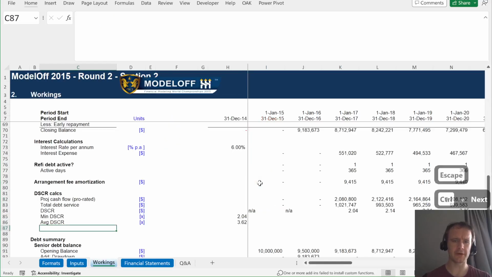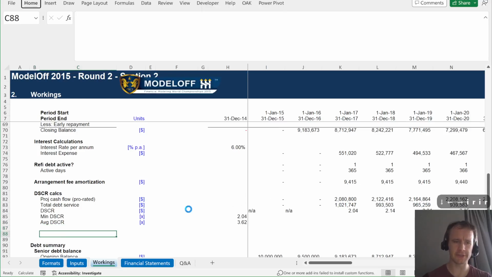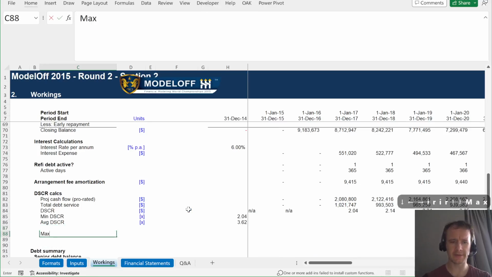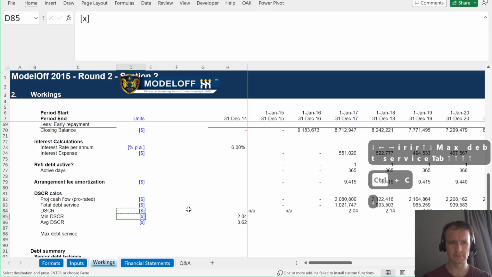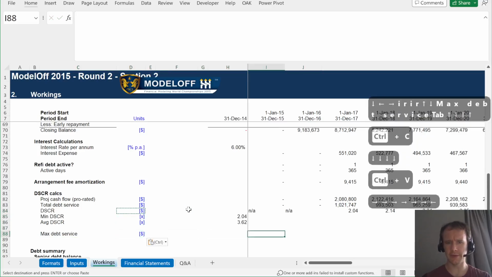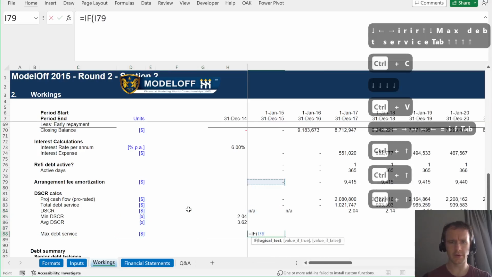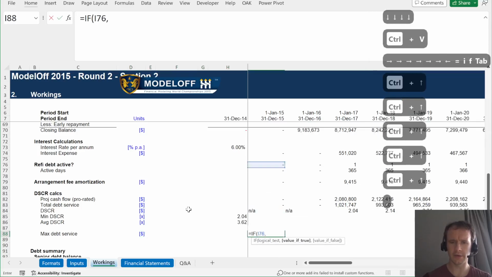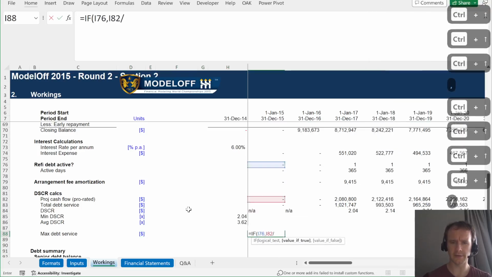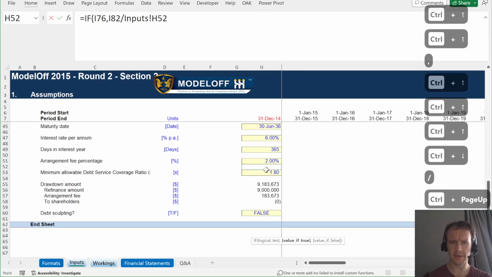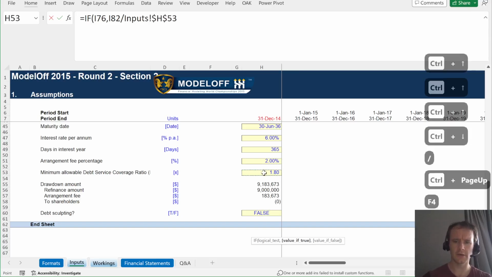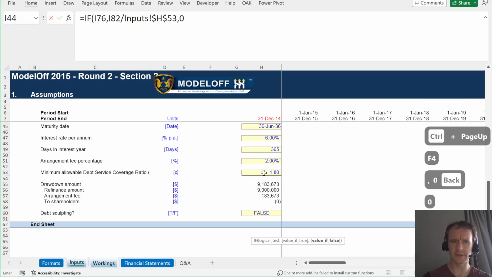So now, how do we figure out, well, a couple of options. Let's do the bit we have to do first anyway. So max debt service. And that is going to be, if we are in the zone, then it's going to be the total project cash flows divided by the minimum debt service coverage lock. Otherwise, it's, well, 0, it doesn't matter, I guess.